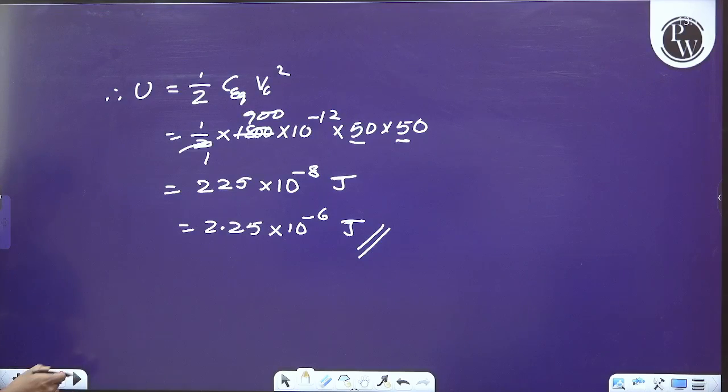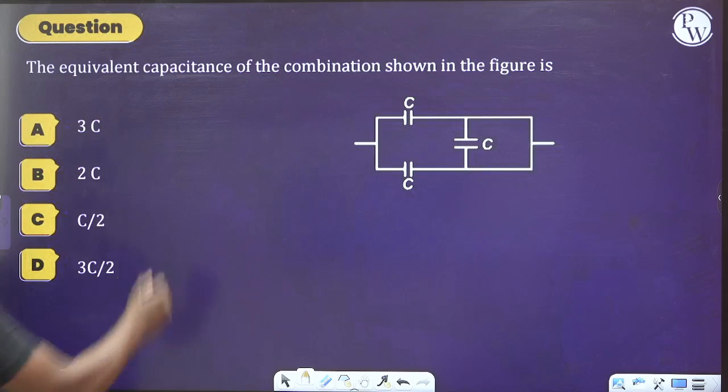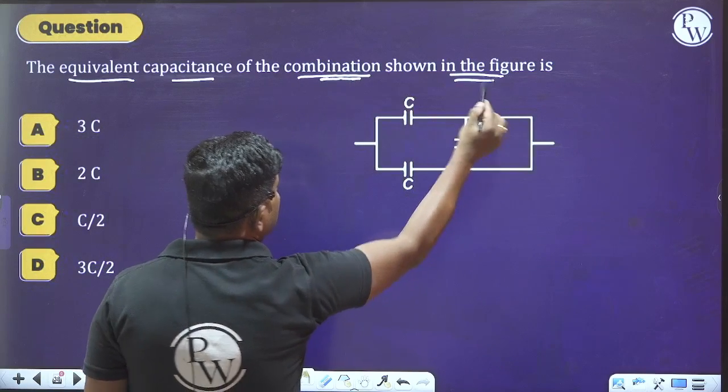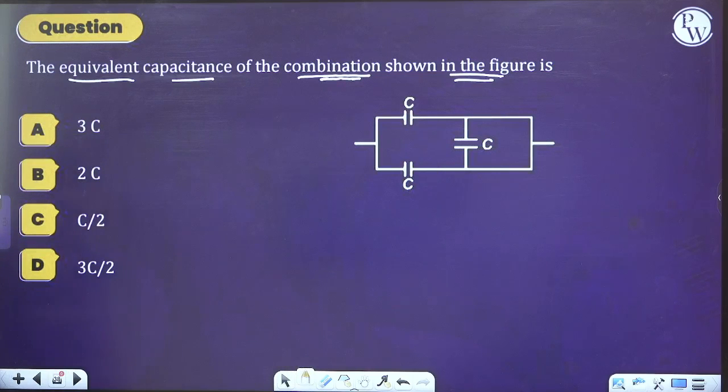What have they given to us? Please read this problem here. The equivalent capacitance of the combination shown in the figure is. What is the equivalent capacitance of the combination shown in the figure? So please think about this. What are they saying to us?